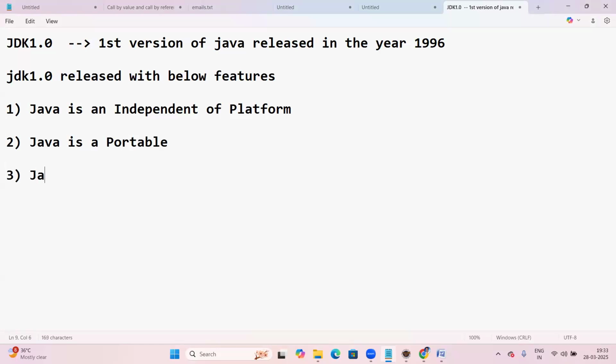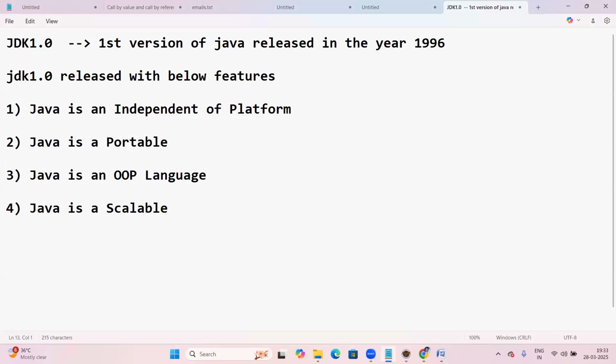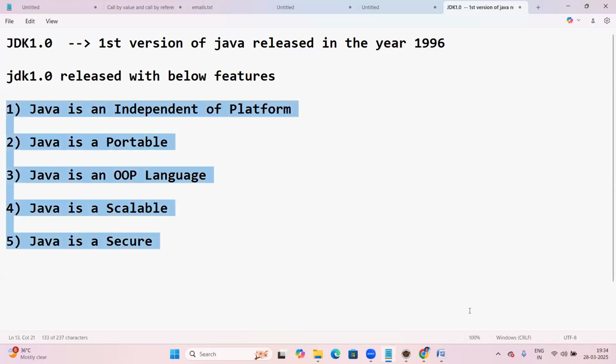Third one: Java is an object-oriented programming language. Next, Java is scalable. Fifth one: Java is secure. So these are the initial features of Java.